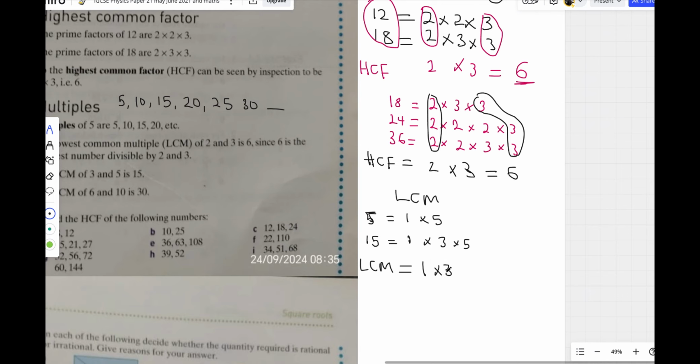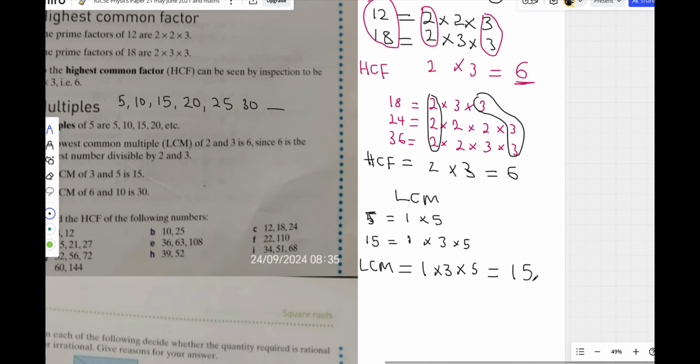And then 5, 1 here, 1 here. If 5 was 2 times here, I would only take the 2 times here and ignore the 1 here. But unfortunately here it occurs only once in both scenarios. So our LCM will be 15. 15 is the lowest multiple of 5 and 15. 30 is also a multiple of 5 and 15, and 60 is a multiple too, but 15 is the lowest one that 5 and 15 can go into.